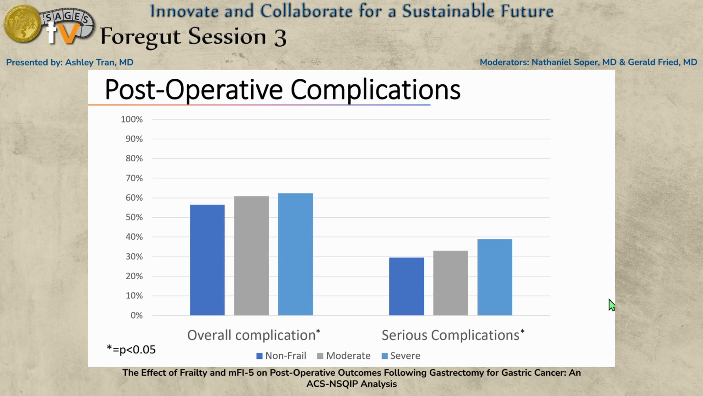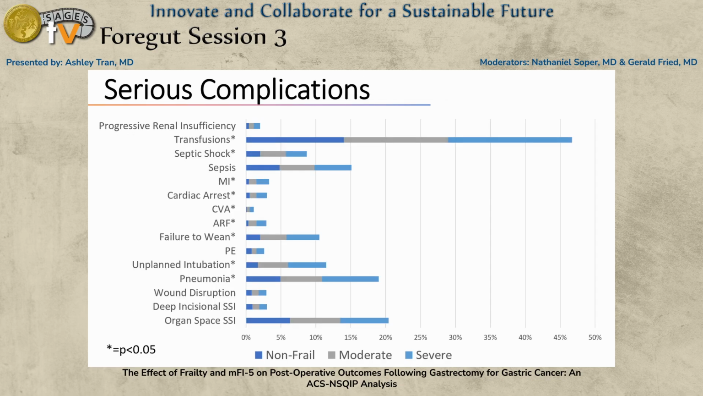For this study, we analyzed overall outcomes, which is the presence of any adverse complication following surgery, and serious complications, which included a presence of any major complication that's listed on the following slide. We found that with higher frailty, there is an increased rate of overall complications and serious complications. And this is the list of the complications included in serious complications.